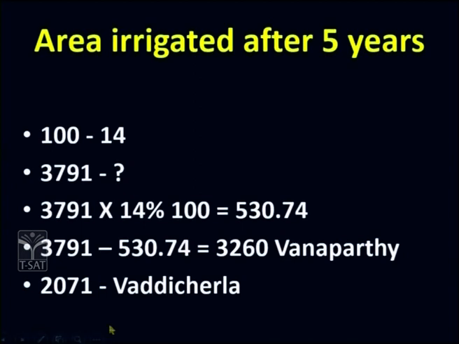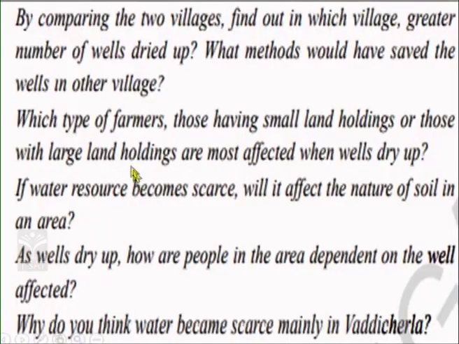Similarly, even in Yh, there was a decline in the area of irrigated land. So, from 2,700 and above, it has come down to 2,071 acres. Now, why was there a decline over here? When you look at these questions, you will understand. When you compare these two villages, what do you understand? What methods would have actually saved the villages?